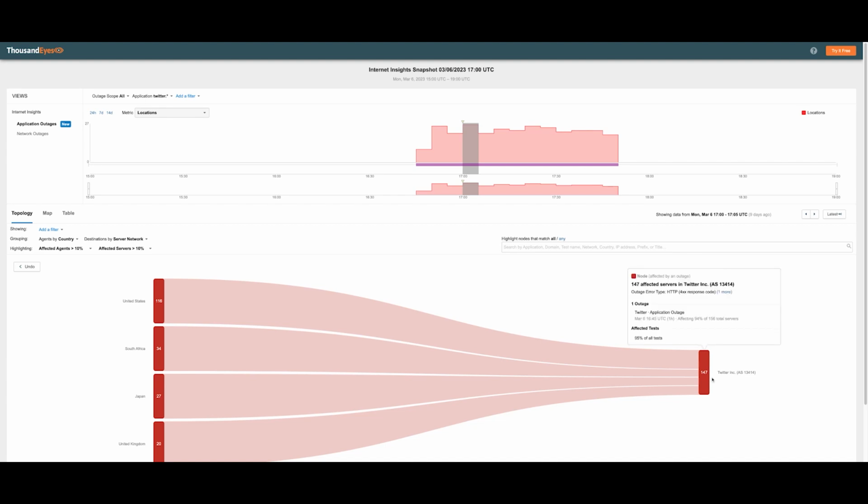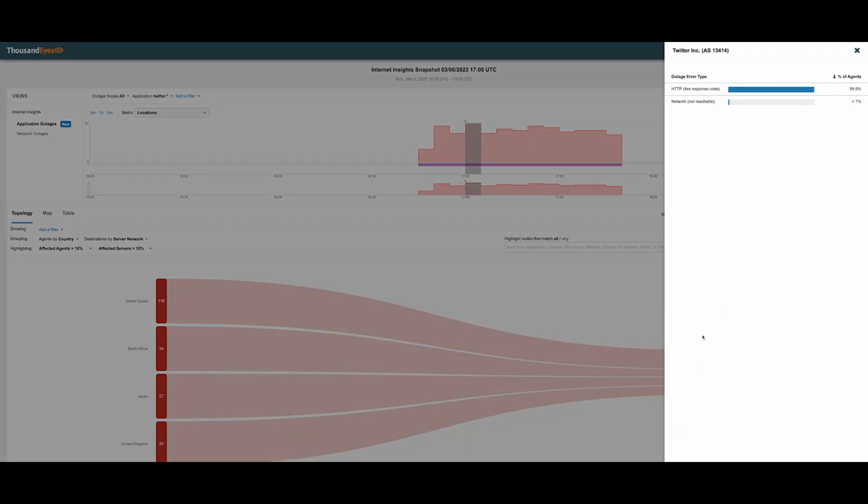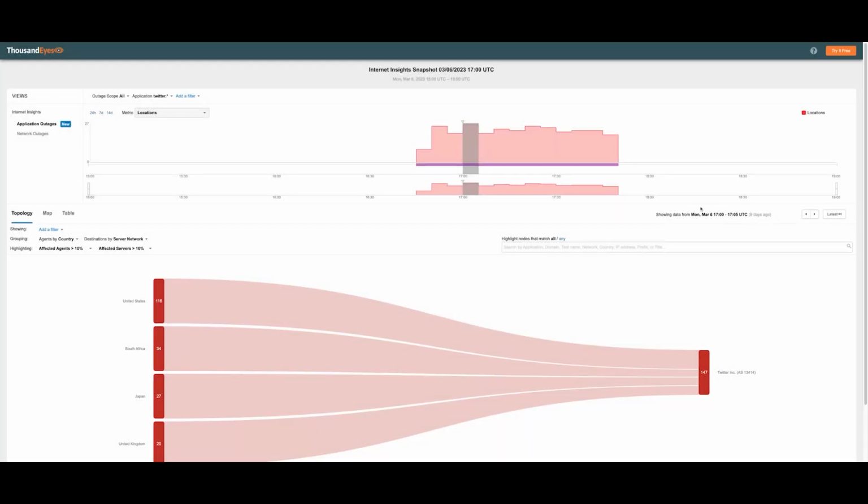If we hover over this 147 number and click details, we can see that users, to your point, Mike, were getting HTTP 403s. In fact, we show it as a 4XX response code from the majority of the agents that were affected. So this is what we saw in Internet Insights, more specifically the application outages part of it.